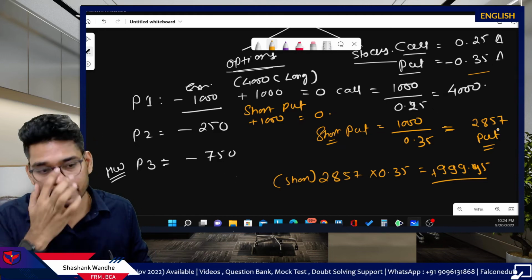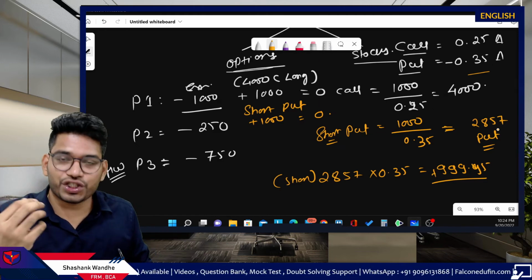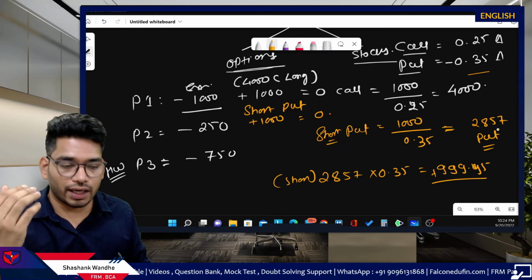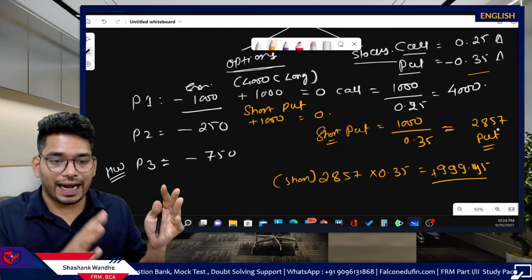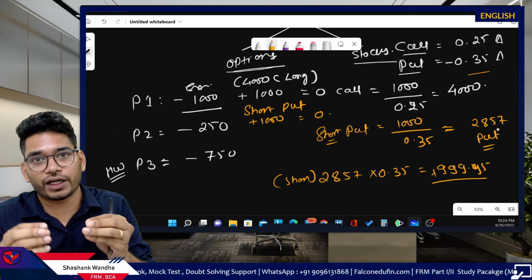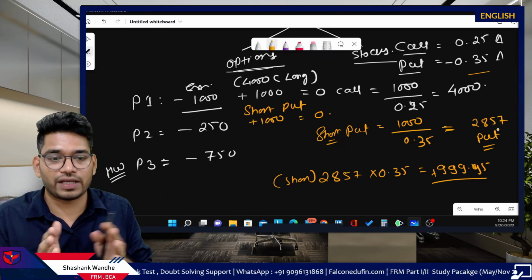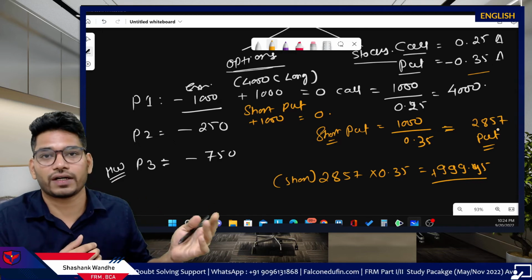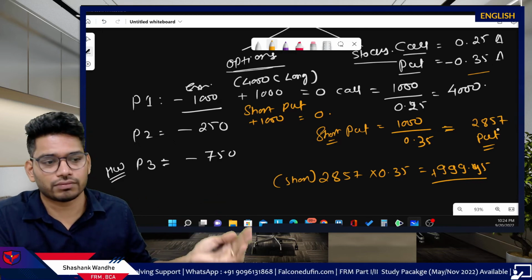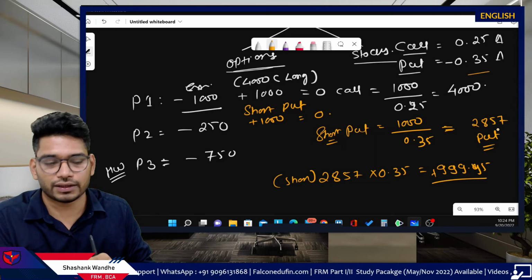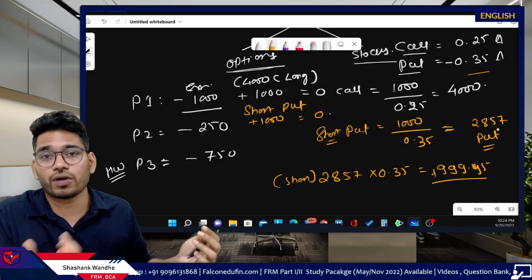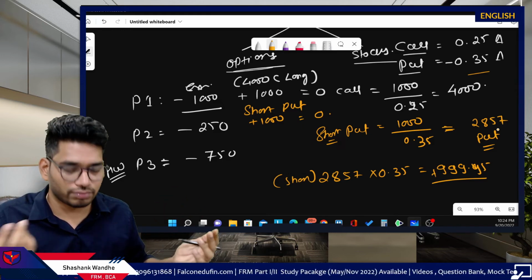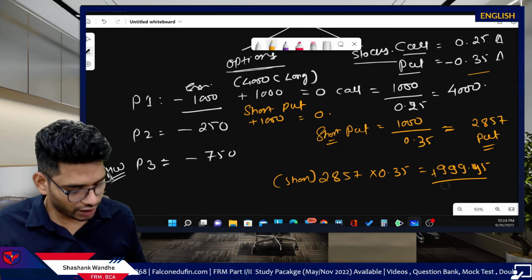Once you get this, simply imagine what the natural delta of a call or put is, and then decide what type of delta you need to bring into your portfolio, and based on that take the decision. If it is a call, you want to bring positive delta, simply go long. If it's a put, natural delta is negative, and you want to bring positive delta, so take the short position in that. Very simple, very straightforward.